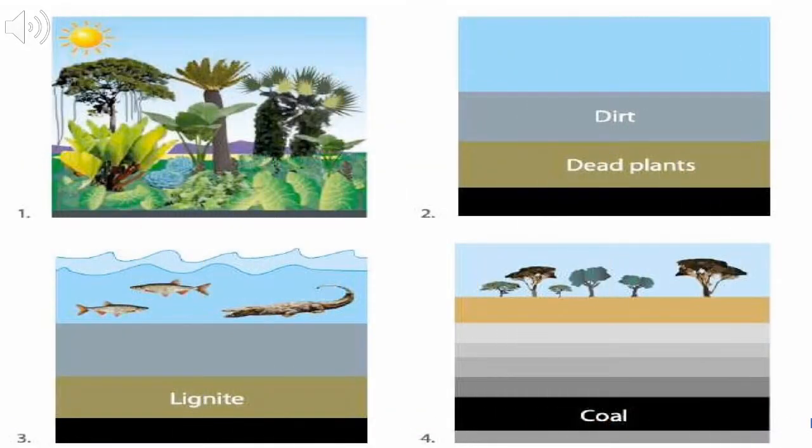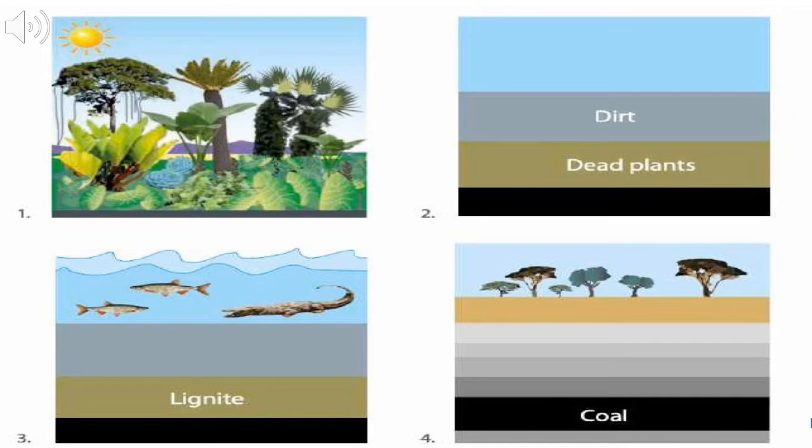In the next slide you can have a look at how it first started off in picture number 1, where the plants and ferns in the different wetlands and forest areas got their energy from the sun. Then we move into picture number 2, where we get the different layers of dirt and dead plants. Remember, these are natural resources that we lose over time, because it takes millions, if not thousands, of years for fossil fuels to develop.